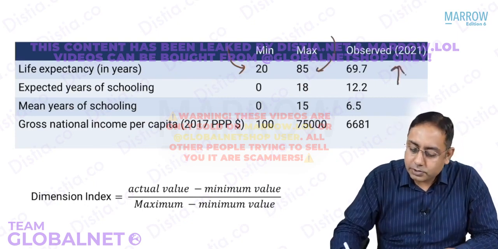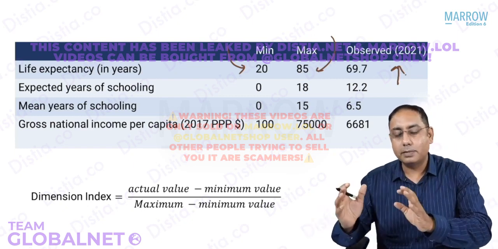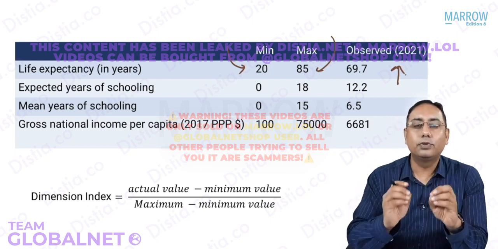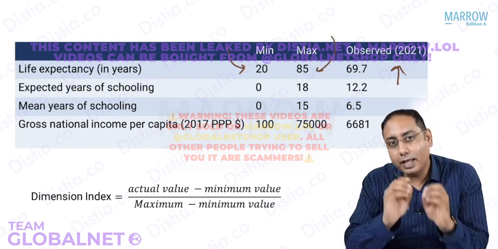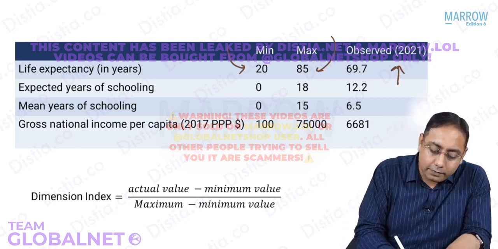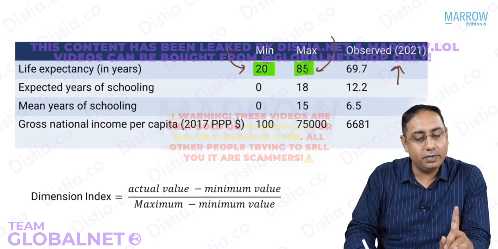And then the country's observed value will be there. So if you take the minimum value and the maximum value, that will help you to form the dimension index. Please note, this can be asked in your exam: for life expectancy, the UNDP, United Nations Development Program, has fixed the minimum value as 20 years and the maximum value as 85 years.